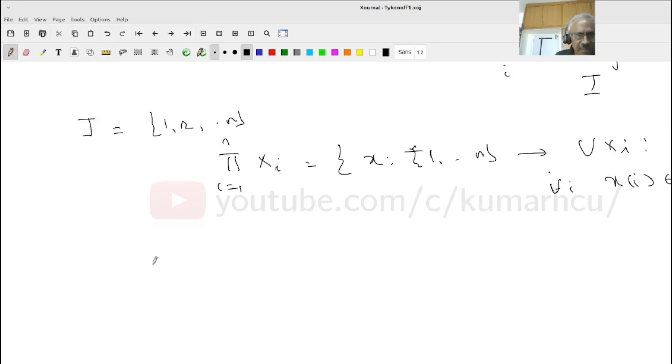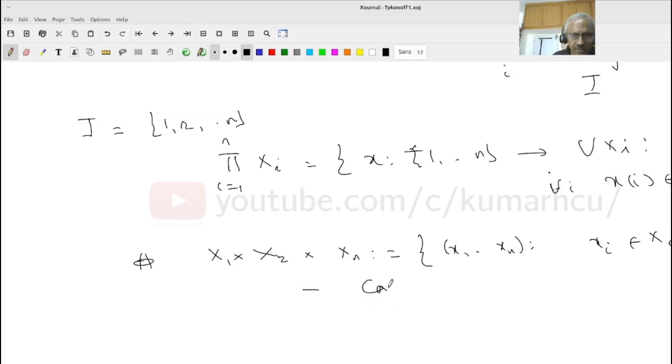But you may remember in your basic set theory you define X1 cross X2 cross Xn to be the set of ordered n-tuples (x1, x2, ..., xn) so that xi belongs to capital Xi, right? This is what you call the Cartesian product.